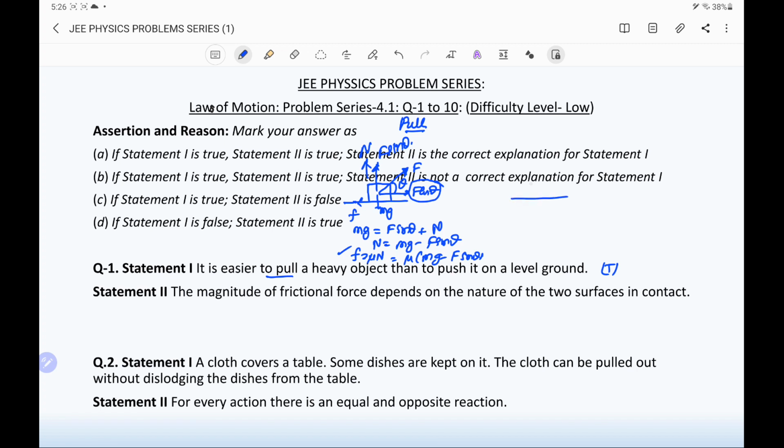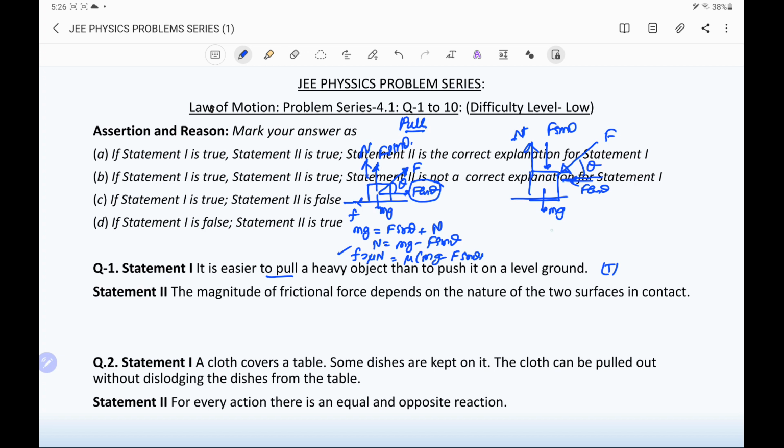If the object is pushed, that means the force acts on the object at an angle of theta, and its components are f cos theta and f sin theta. Weight mg is downward and the normal reaction of the surface is upward in the vertical direction.